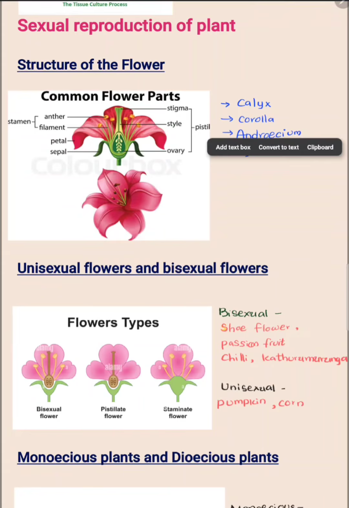As you can see in this figure, the androecium, also known as stamen, consists of anther and filament. And the gynoecium, called pistil, consists of three parts: stigma, style and ovary. They are the main parts of the flower.